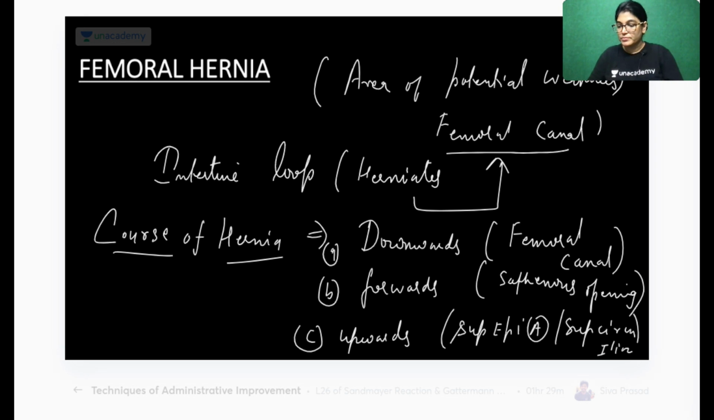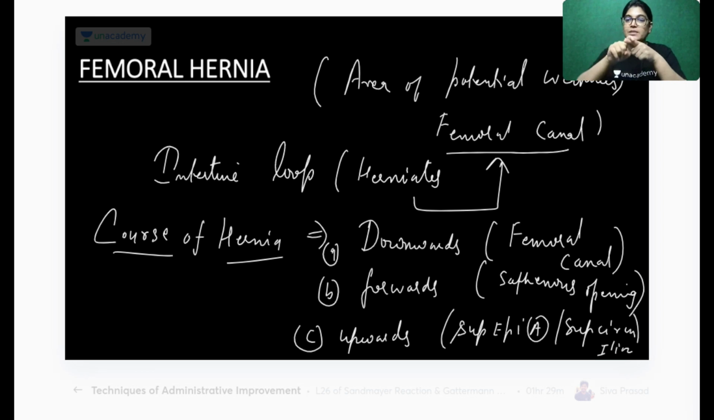For example, if the loop has come like this, it is not an emergency condition. But if the loop has been strangulated, it is forming a knot like this. That means we have to untie that loop, loosen that loop, and then push back that structure, or at times we have to cut the part of that loop and then suture it again.